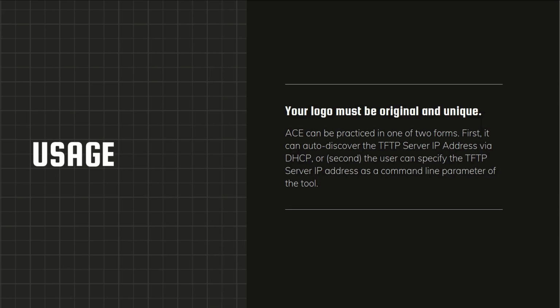Can we practice it in two forms? Okay. The first, as I said, auto discovers the TFTP server IP address via DHCP, and the second is that a user can specify the TFTP server IP address as a command line parameter of the tool. In the next slide, you will see how those usages get started. We will get started through the usage.